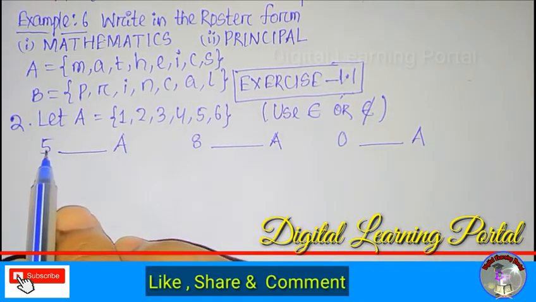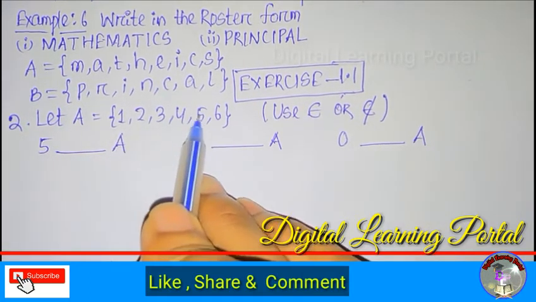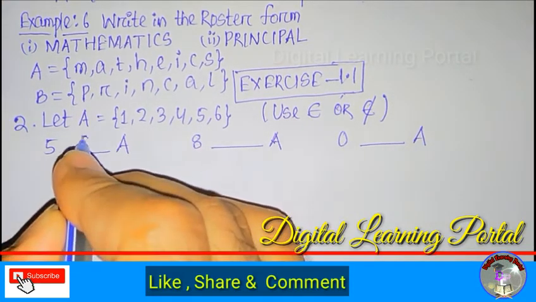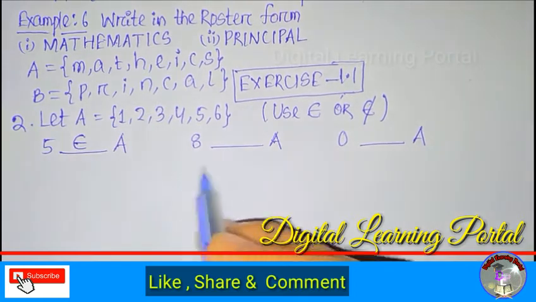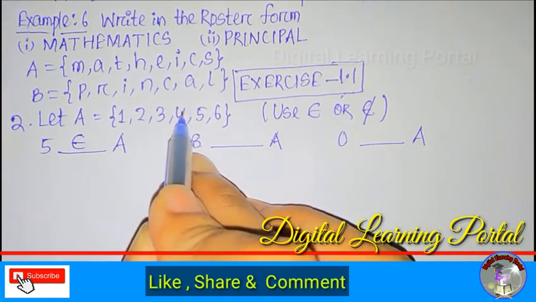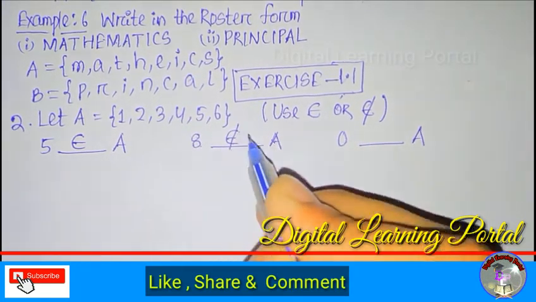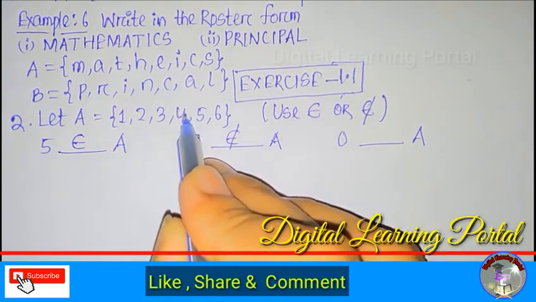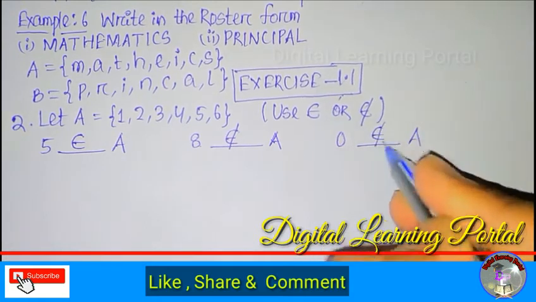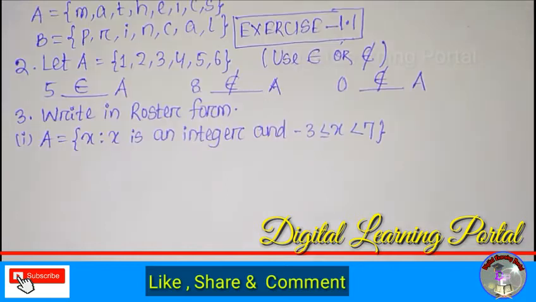Here we have 5 and A. 5 lies in the set A, so we can write 5 belongs to A. And 8 and A: 8 does not lie in the set, so we can write 8 does not belong to A. And 0 also does not belong to the set. These are some answers to our questions.